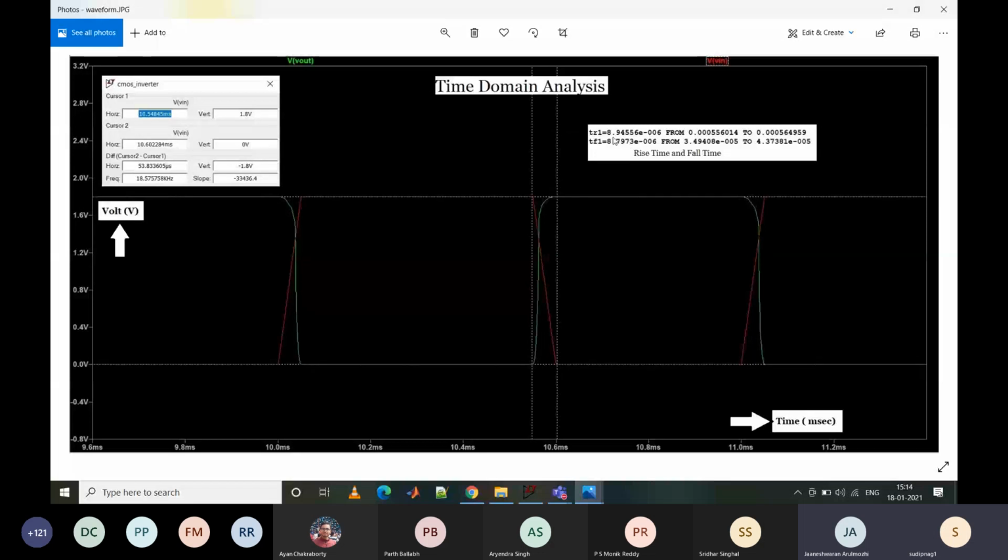Red is the input because it had certain ramp-like characteristics, and green is the very sharp output. Okay. Sir, and I attached the rise and fall time characteristics over here. So they're almost very similar.